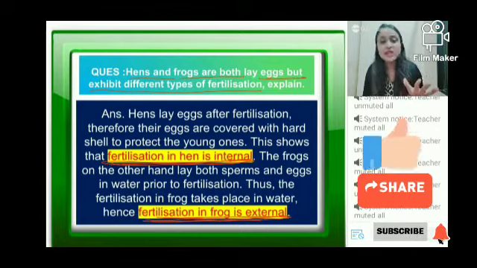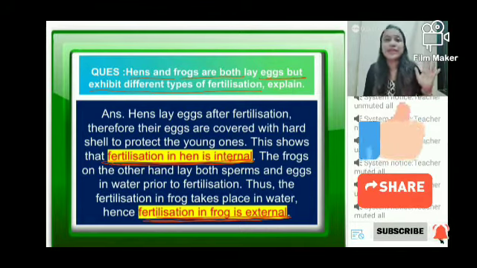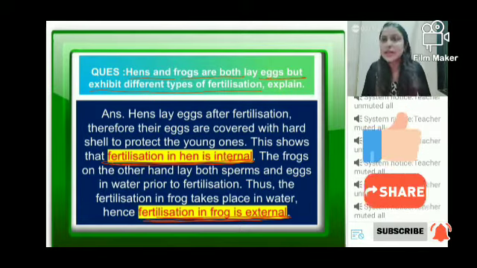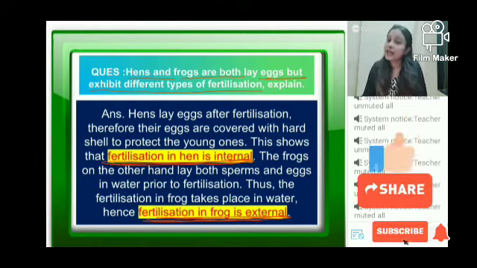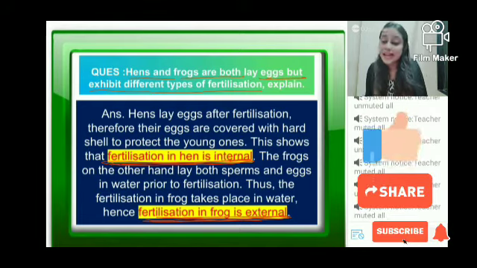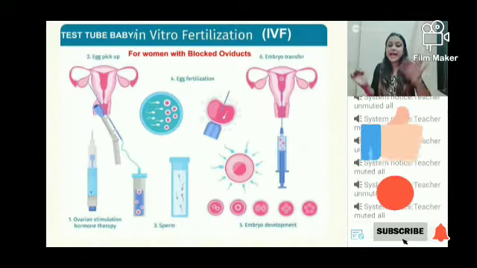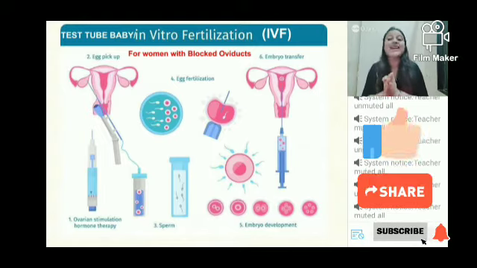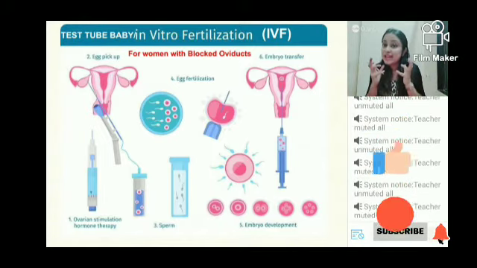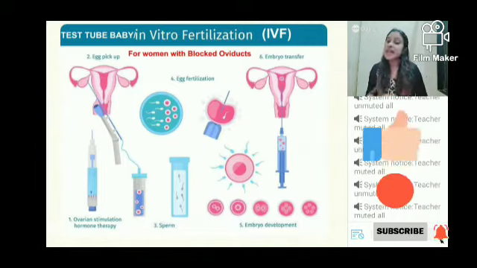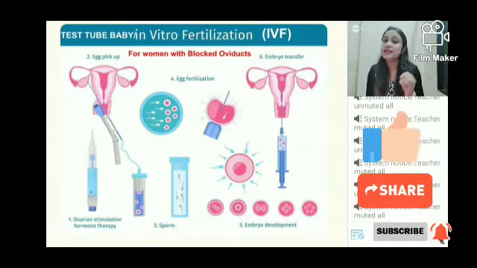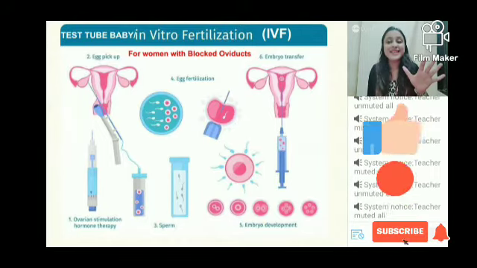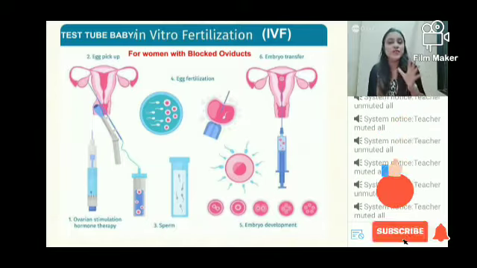In normal condition, fertilization process in human is internal. वो सब लोग जानते हैं, आप लोग तो जानते हो fallopian tube में fertilization होता है, so it's internal. But there is a chance that fertilization process can also happen externally in case of human, and that is the process of test tube baby formation. Okay. Test tube baby formation, which is one of the very critical topics of biology, is a process where the fertilization process happens outside the body of the female, not in a test tube, though वो तो ऐसे ही बोलते हैं, but yes, outside the body of the female it will happen.